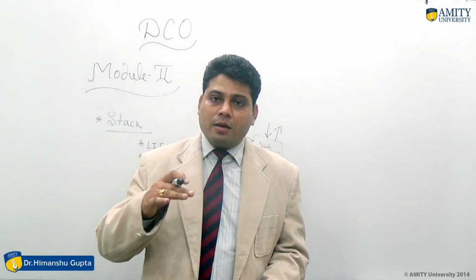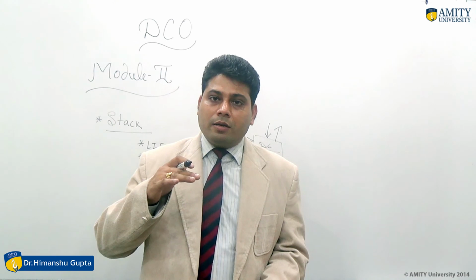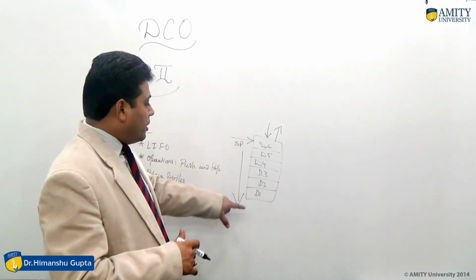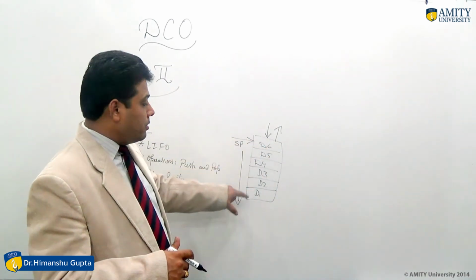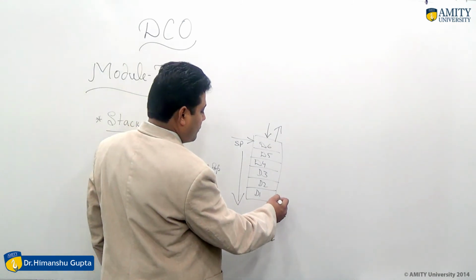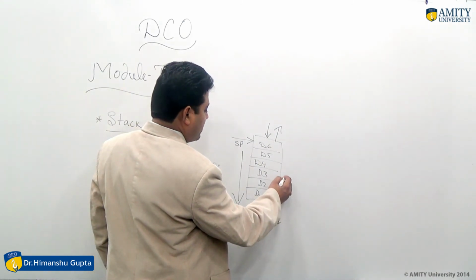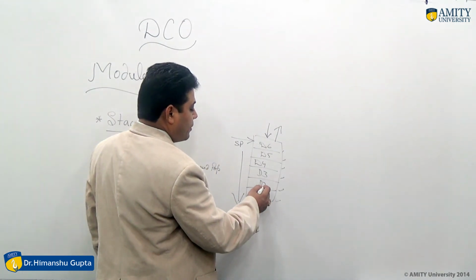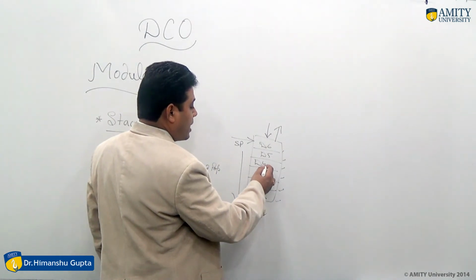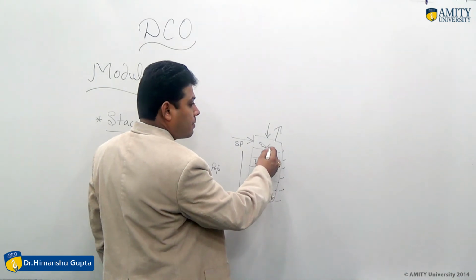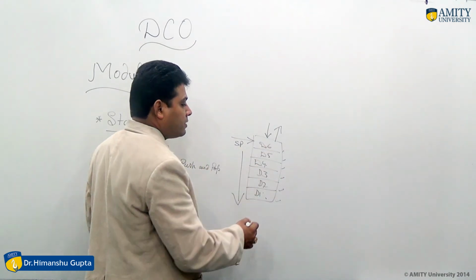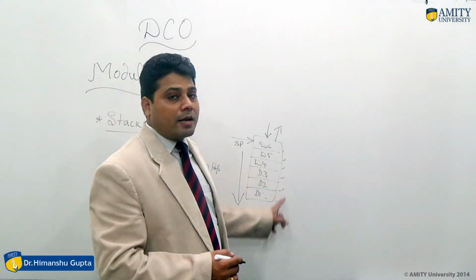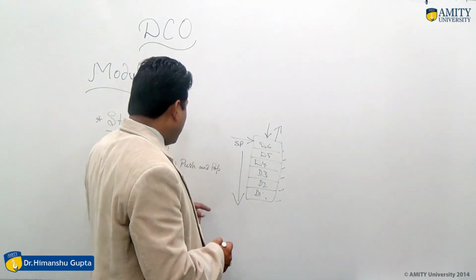All registers are arranged in a top to down approach. First we will insert D1, after that D2, D3, D4, D5, and after that D6. So 6 elements we will arrange in the vertical order like this.